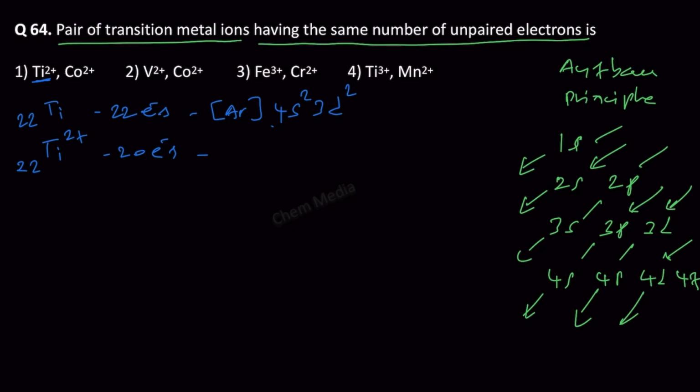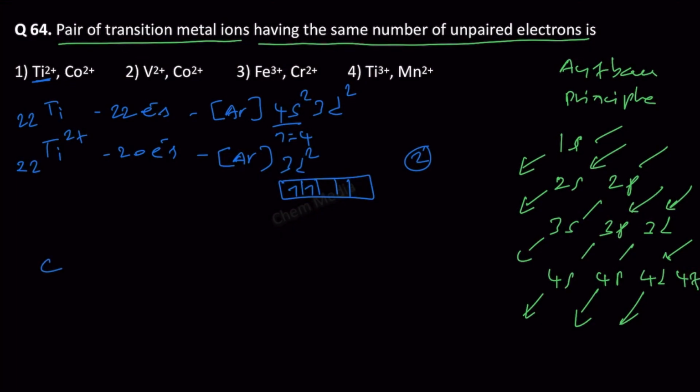From the 4s2 it will be removed, because here the principal quantum number is 4. This is the outer shell. So electrons will be first removed from the 4s2. When it is getting filled, 4s2 will get filled first. But when electrons are removed, they are removed from 4s2 first. So the electronic configuration is argon and then 3d2. Here we will have 2 unpaired electrons.